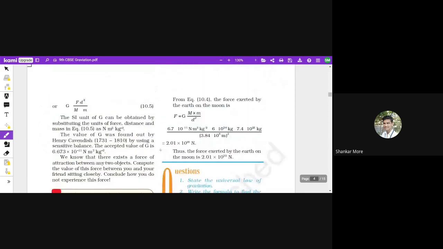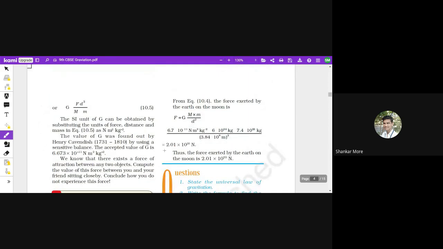If we put all the values in the formula, we get the force in newtons, that is 2.01 into 10 raised to the power 20 newton. Thus, the force exerted by the Earth on the Moon is 2.01 into 10 raised to the power 20 newton. Very easy example. If you want to solve it yourself, I feel you must be confident about solving these kinds of problems. Do you have any difficulty in solving such problems, like how we cancel out and how we do that?